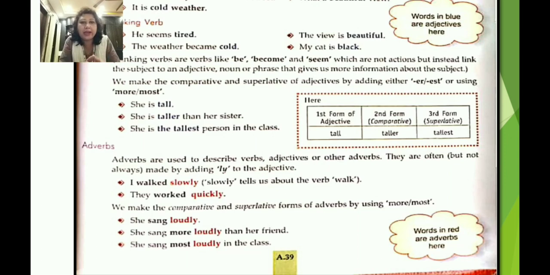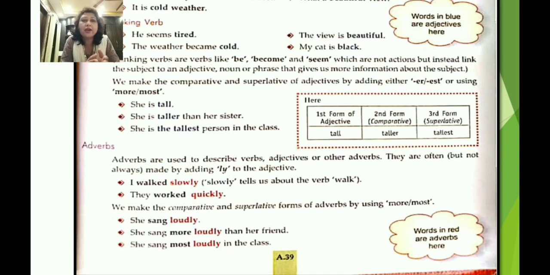They work quickly, right? In the same way, we can make the comparative and superlative forms of adverbs by using more and most. She sang loudly. She sang more loudly than her friend. She sang most loudly in the class. Okay, so these are the different comparative and superlative forms of adverbs. So this is how you can use the adverbs.